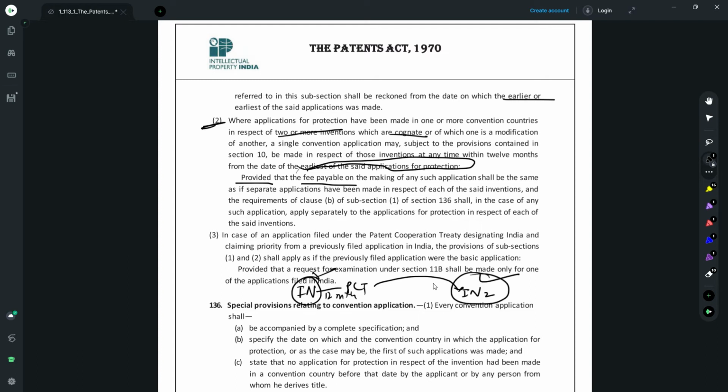So you would be imagining why such a situation would arise. Maybe you might have filed an Indian application with some content, and then you filed a PCT application with some modifications added to it, maybe which was within the scope of the initial application, but there were more details. And then based on that PCT application, you want to enter India again with the additional details that you have provided. So now you would obviously want to pursue the Indian application which has the more details, which are more beneficial for you. So here, you'll pursue this particular Indian application, but your priority date would be counted as that of the first Indian application that was filed.